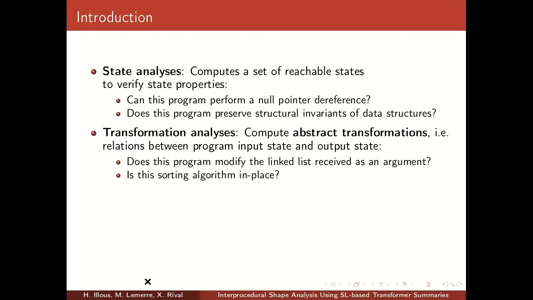Another kind of static analysis are transformation analyses. They compute abstract transformations, which are relations between the program input and the program output. They can answer questions like, does this program modify the linked list received as an argument, or is it read-only? Is this sorting algorithm in place, or does it deallocate the list and create a new one?